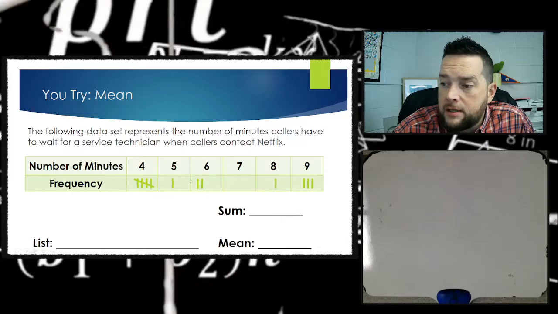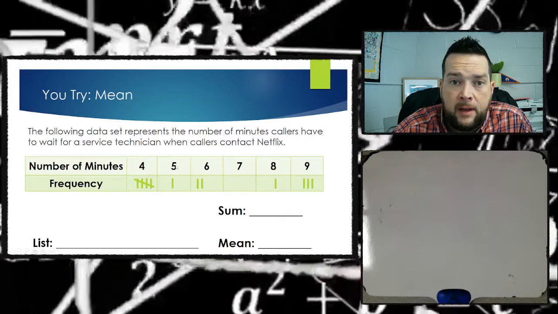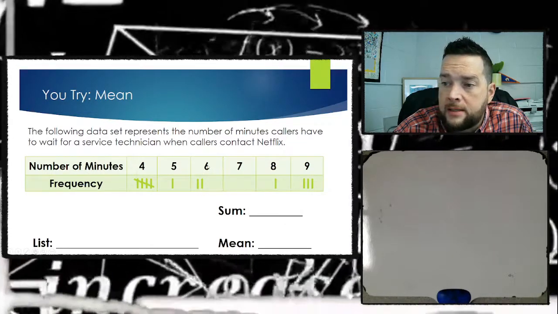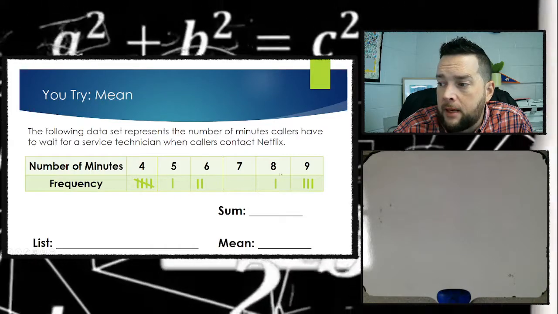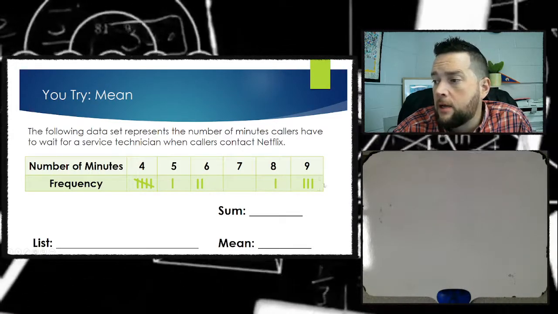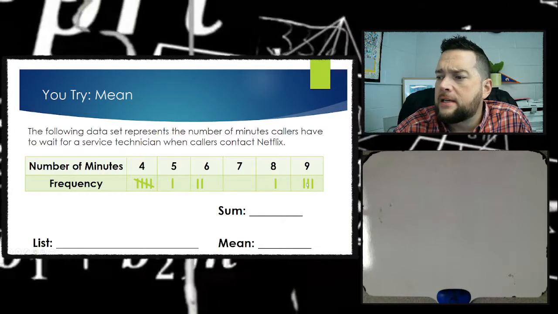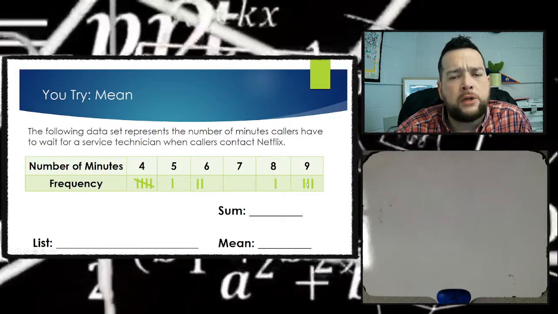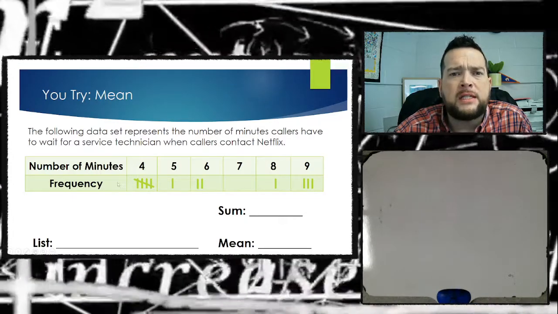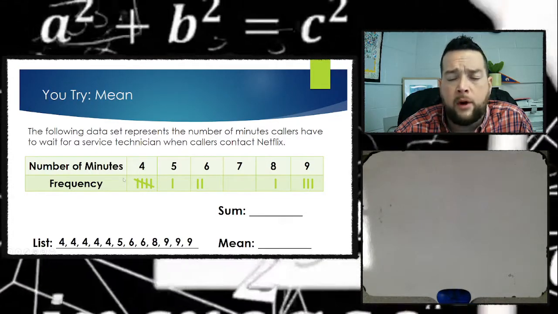And then the one here says there's only one person that waited 5 minutes. Then there's only 2 people that waited 6 minutes. Nobody waited 7 minutes. One person waited 8 minutes. 3 people waited 9 minutes, all right? So if we had all these data sets, the first step that you want to do when you've got a frequency table is just list out all the data points, all right?